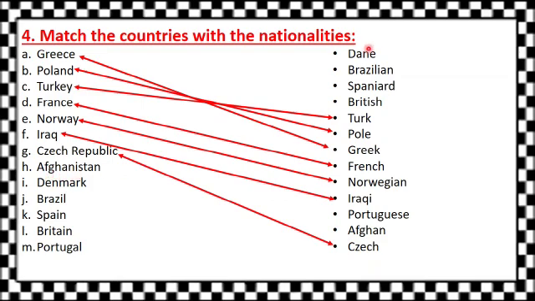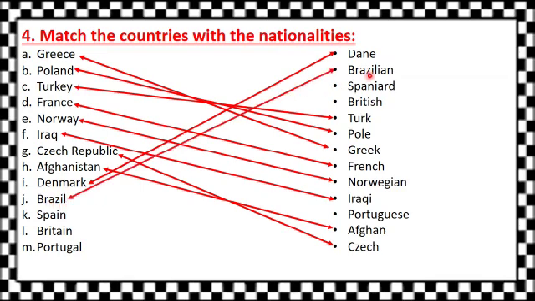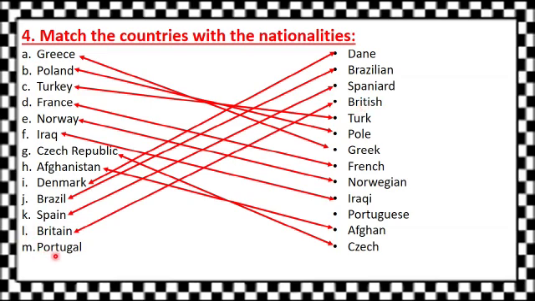Afghanistan. So the nationality is what, students? It is here, that is Afghan. Next, Denmark. It is Dane. Brazil, Brazilian. Spain, Spaniard. Britain is British. And Portugal is Portuguese.